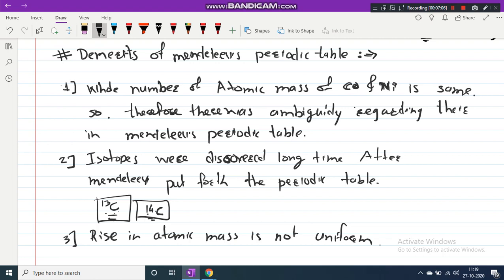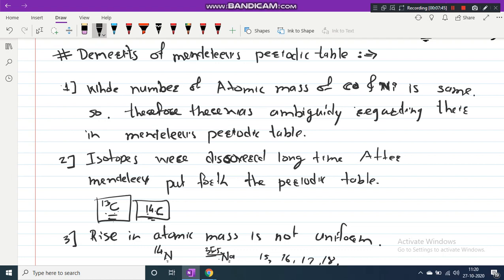So we cannot say which elements lie between the masses of two elements. Suppose we have nitrogen having mass 14, and after that sodium having mass 13.5. The elements present in between nitrogen and sodium would have masses like 15, 16, 17, 18.